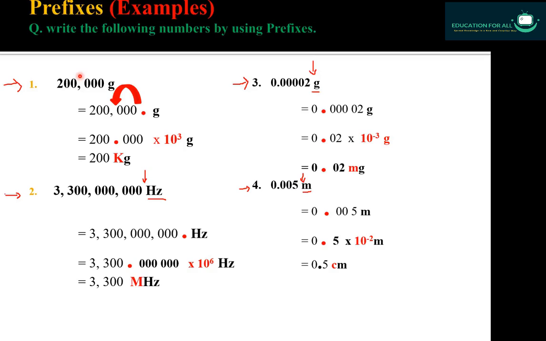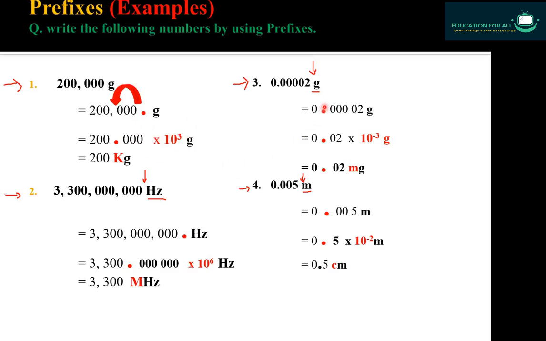Keep this point in your mind: whenever you shift the decimal point in the backward direction, the power of 10 will always be positive. Again I am repeating, when you shift the decimal point backward, the power of 10 will always be positive.